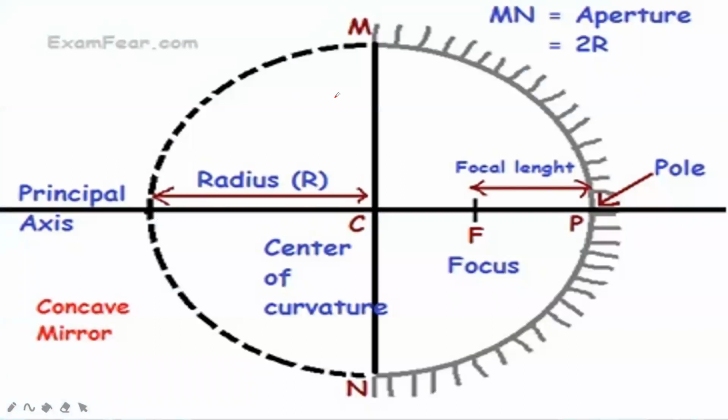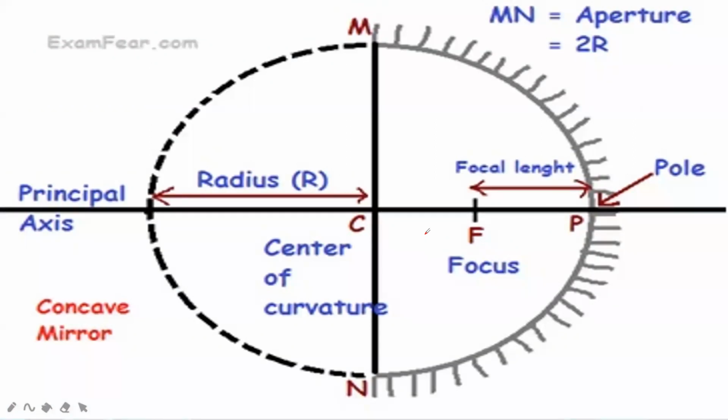What happens here? When rays of light touch the reflecting surface, they get either converged or diverged. Converged means all the rays will meet at a point in front of the mirror, and diverged means the rays will go away from the mirror and then they will be extended backwards. So either there will be converging or diverging. This we are going to study later on.